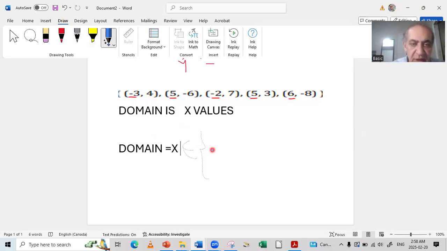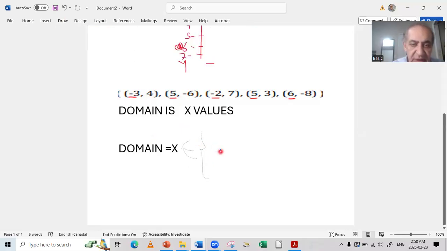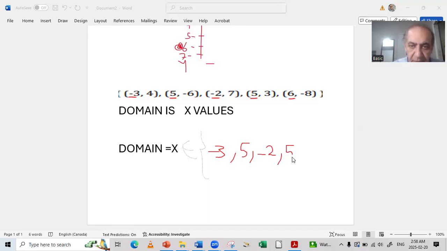Here I have x is -3, and x here is 5, x here is -2, then x here is 5 again, and then x here is 6.